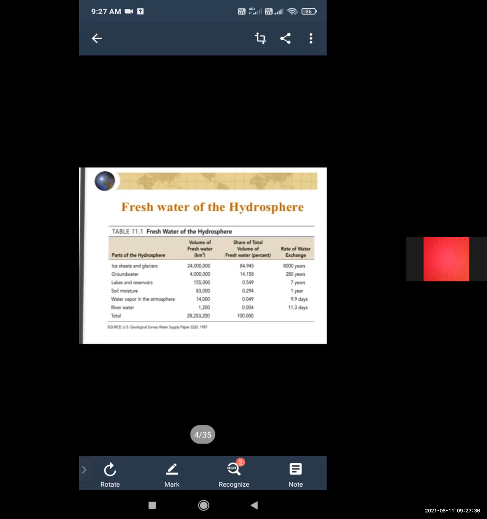First is ice sheets and glaciers, whose volume is given, and the total volume of water at the earth surface is this amount. The rate of water exchange, the time duration, is also given.